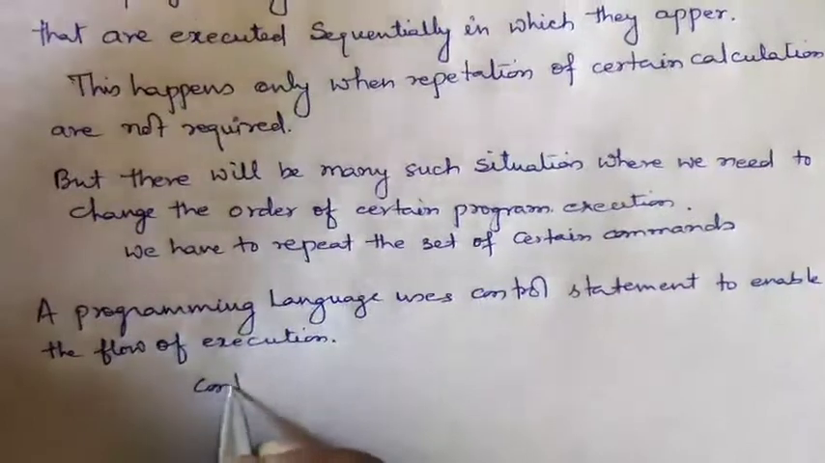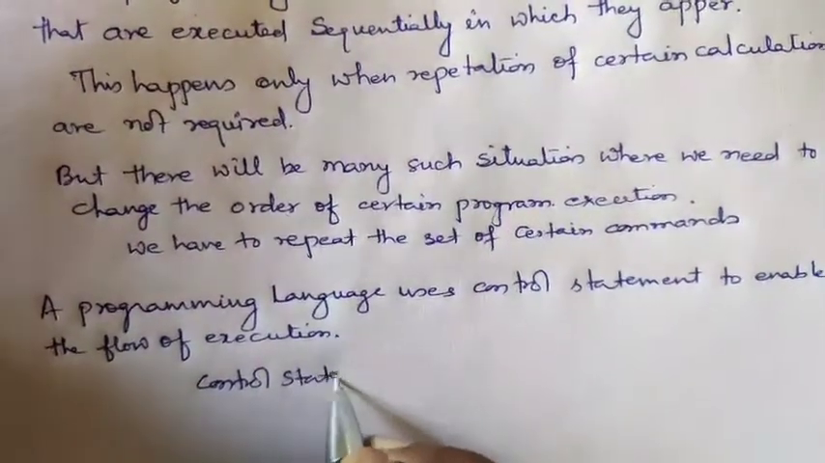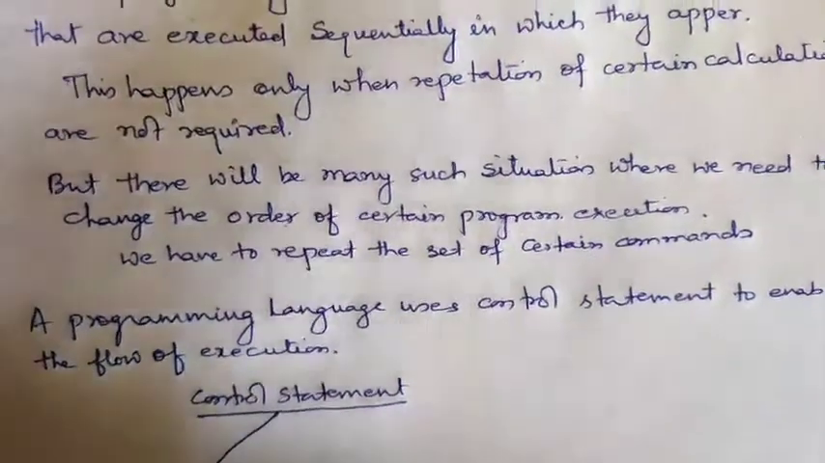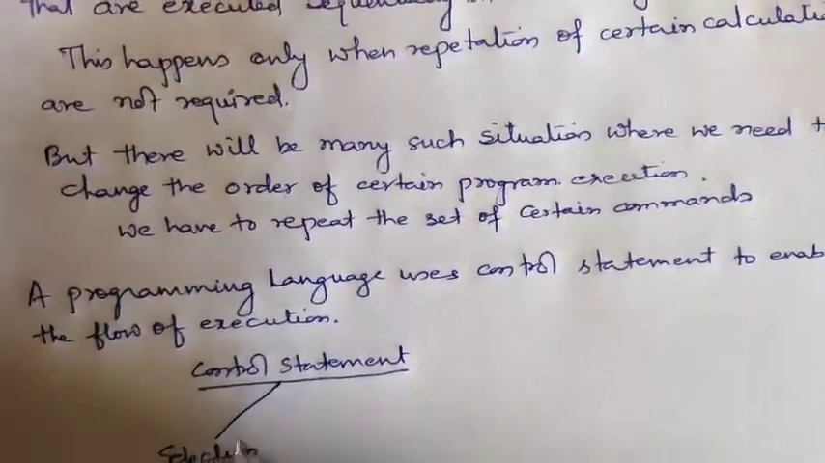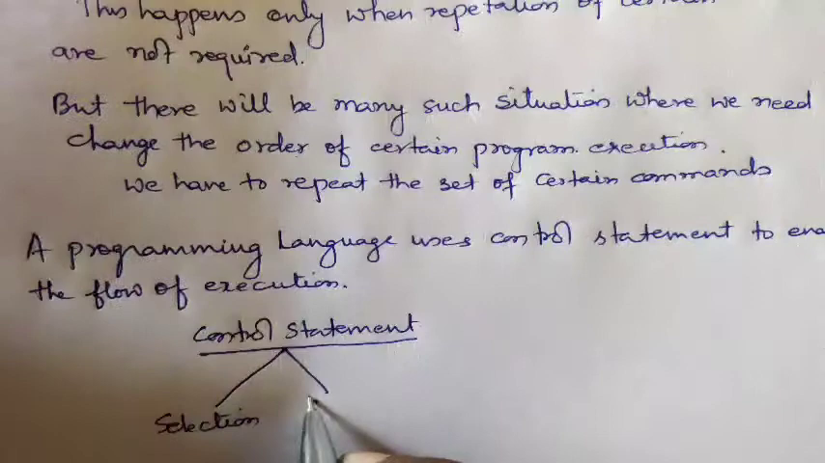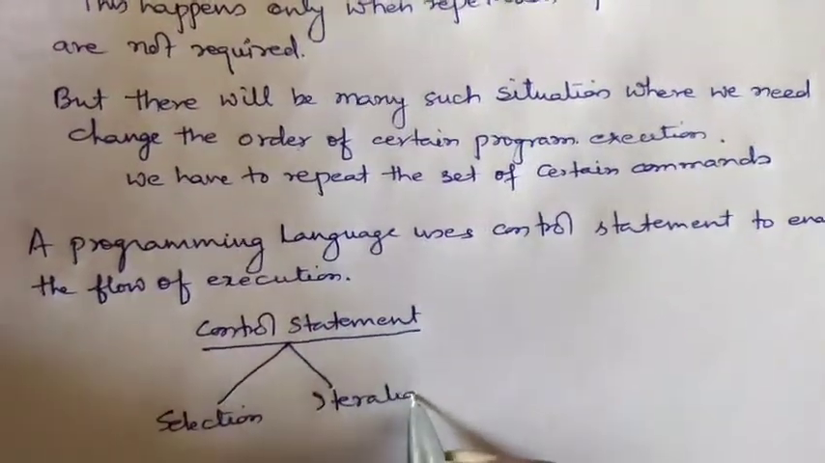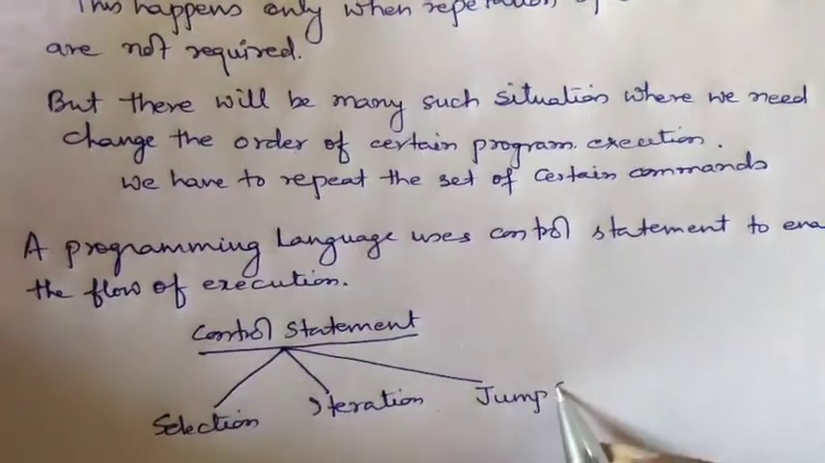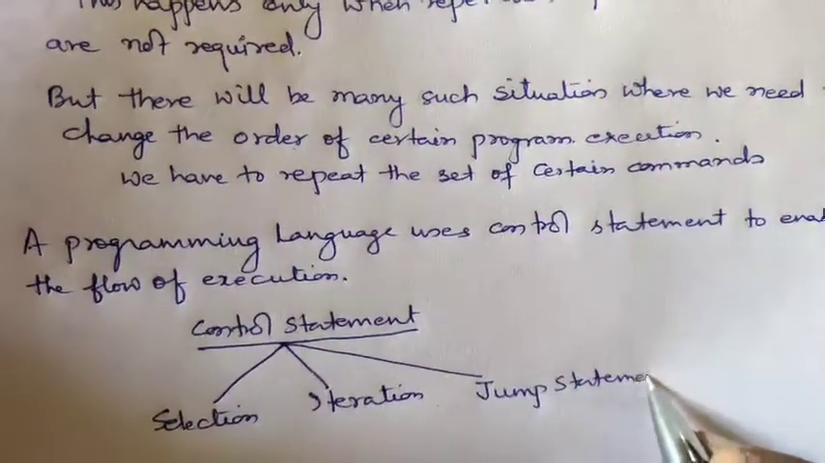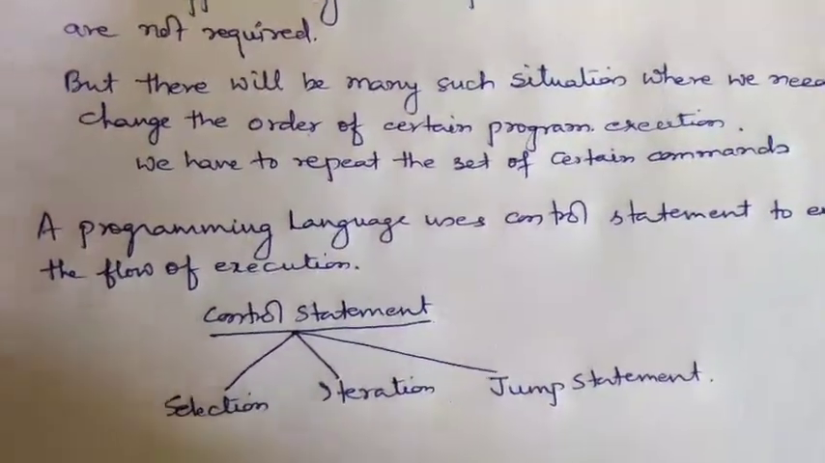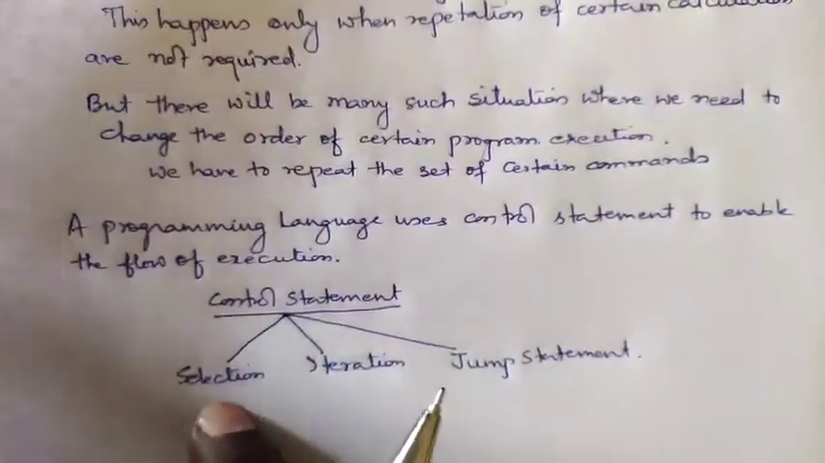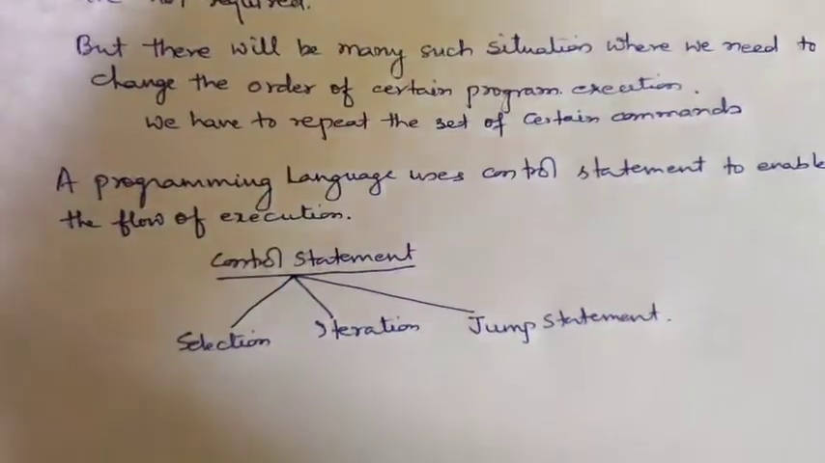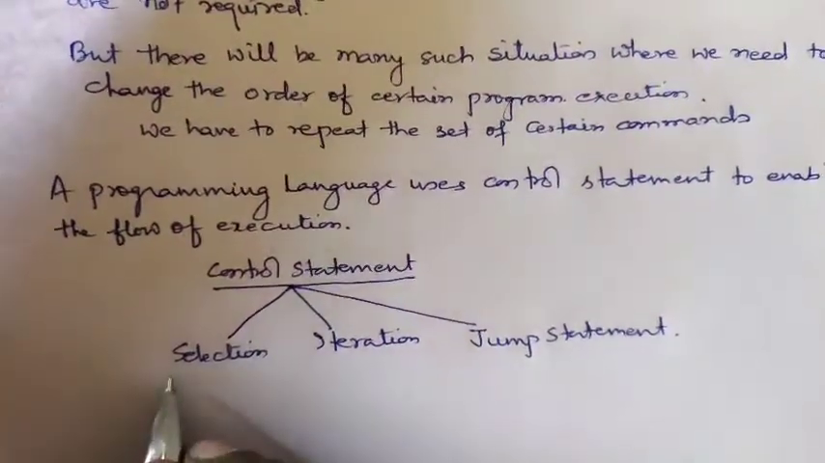selection, second is iteration, and third is jump statement. These control statements can be used in Java in the form of selection, iteration, and jump statement. Now, first we will study about selection.